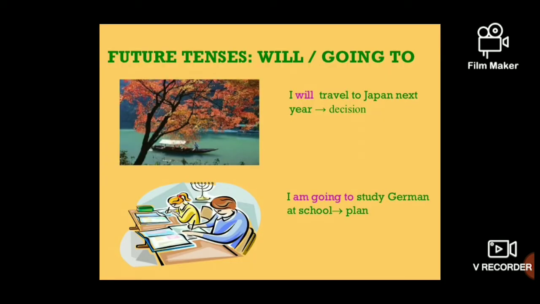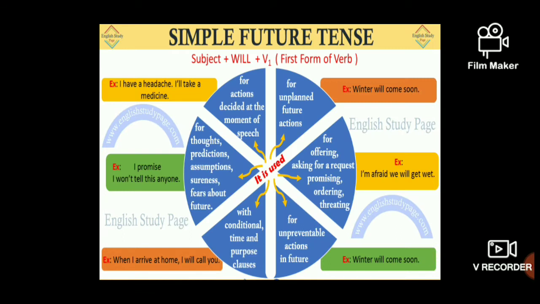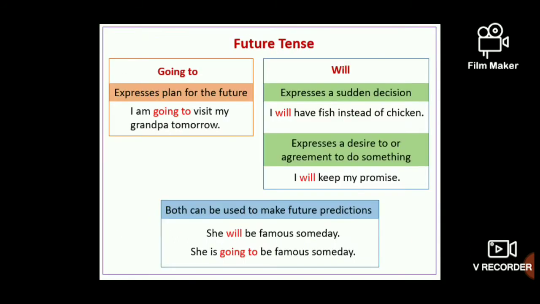Okay, and here how do we take decisions? Our future plans will come under future tense. For example, I'll travel to Japan next year, and so decision making is also prominently coming under simple future tense. And I am going to study German at school. This is your plan. So all the plans and decisions will come under simple future tense. And I have given 6 formats here already. We talked about this in the previous classes. So please go through this, my dear students, and we will move on to the next slide.